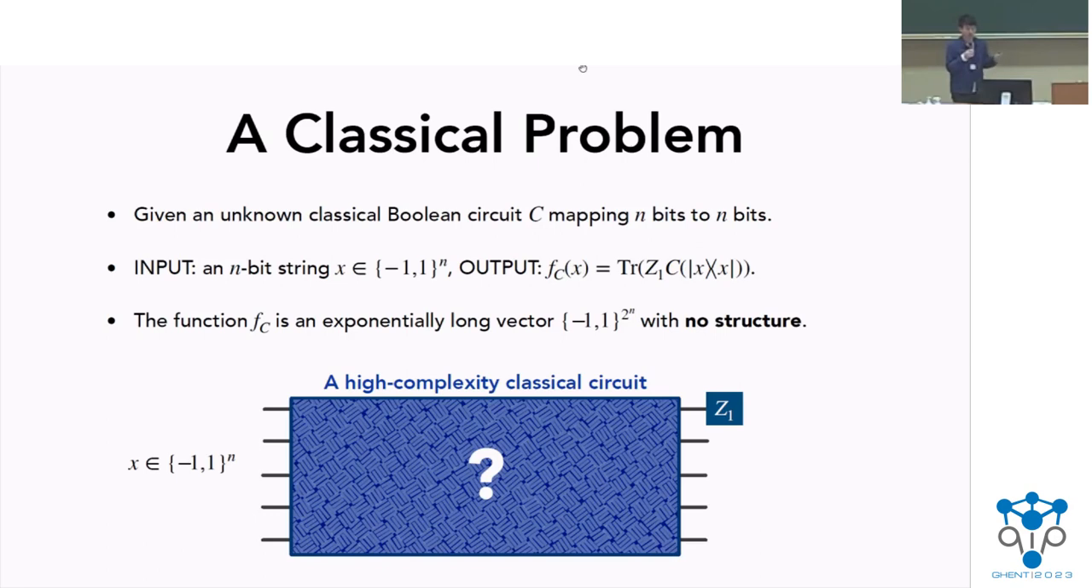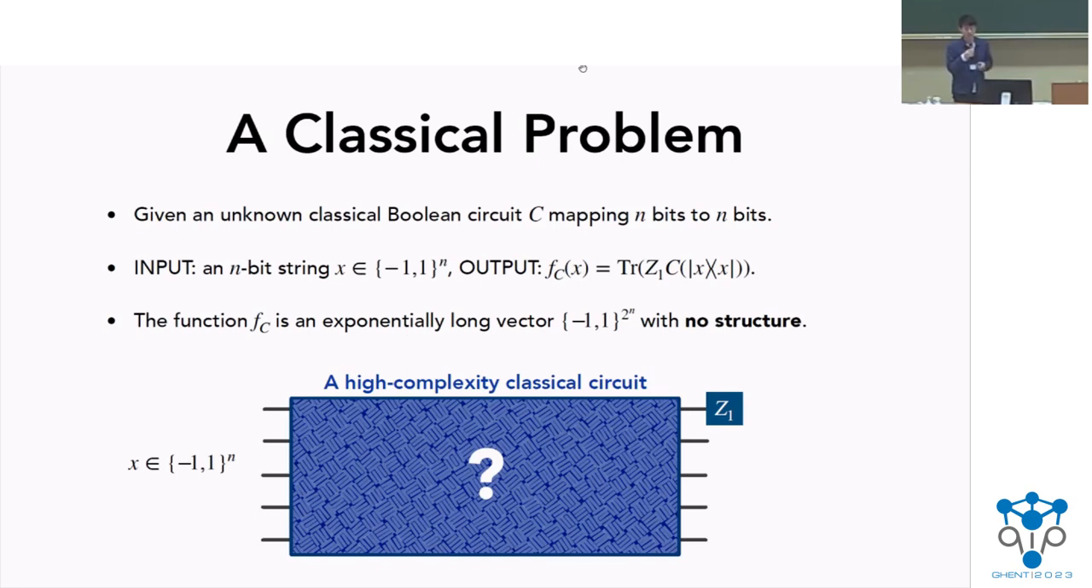So in general, if we don't assume anything about the Boolean circuit, then this function f_C can be thought of as an exponentially long vector without any structure. So each entry of this vector corresponds to essentially the output of this function given some input x. And since there is no structure, learning such a function is very, very challenging.